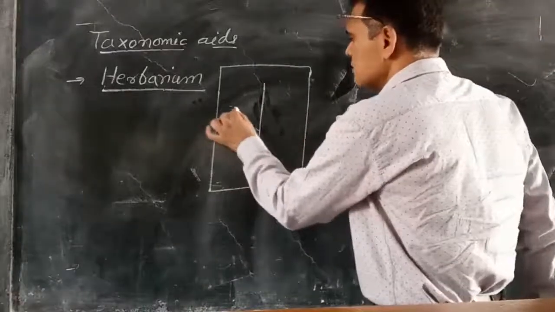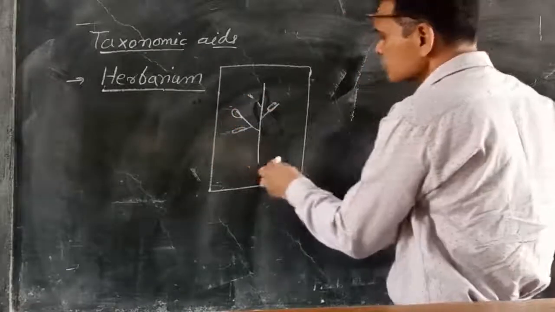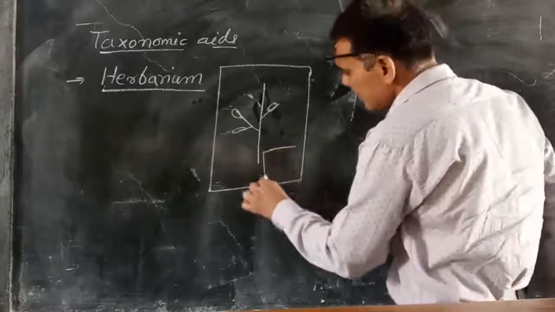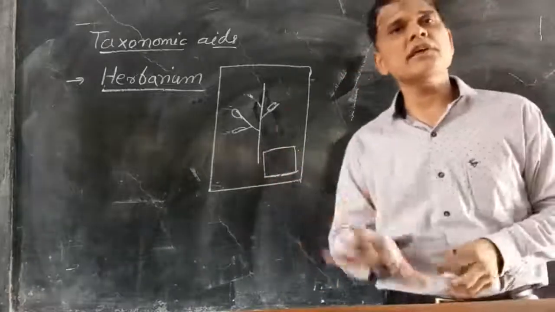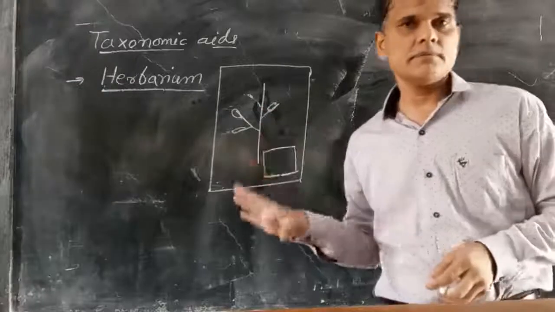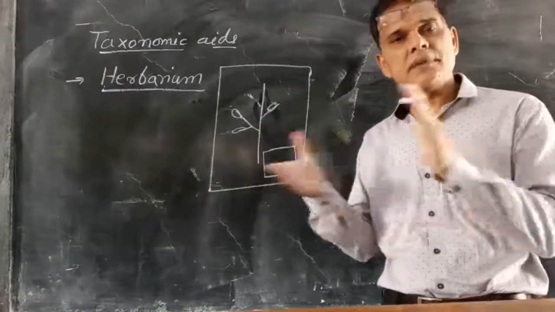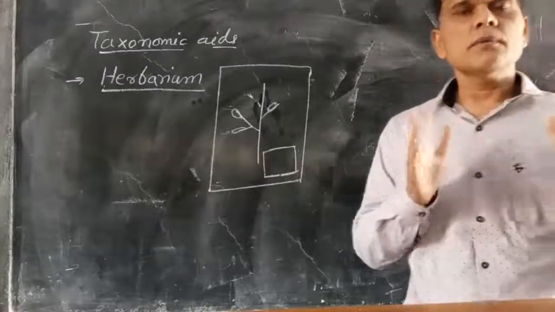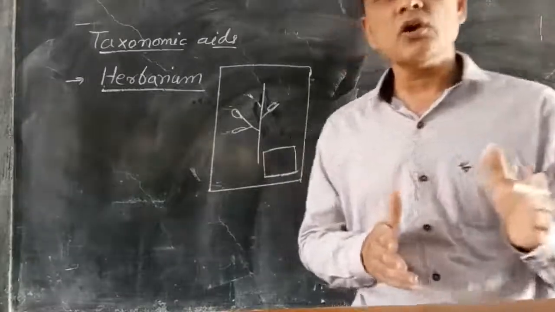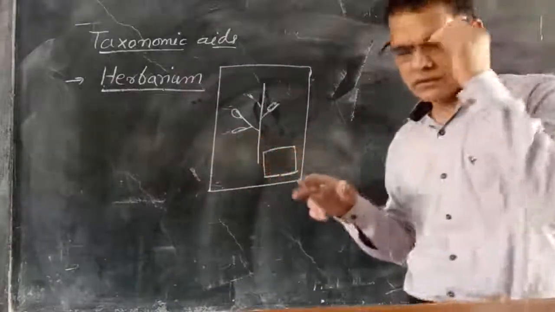Suppose this is the plant and it is pasted on the sheet, and here a label is there. On that label all the information related to the plant is mentioned, such as the name of the plant, the scientific name, the vernacular name, and the locality from which this plant is obtained.